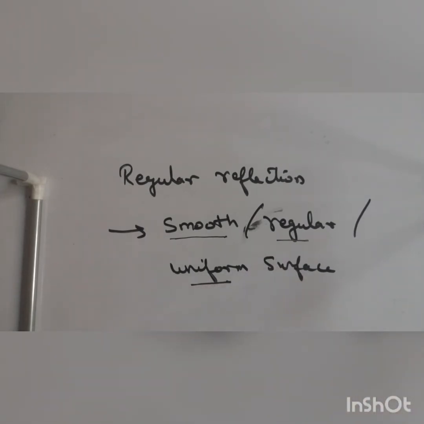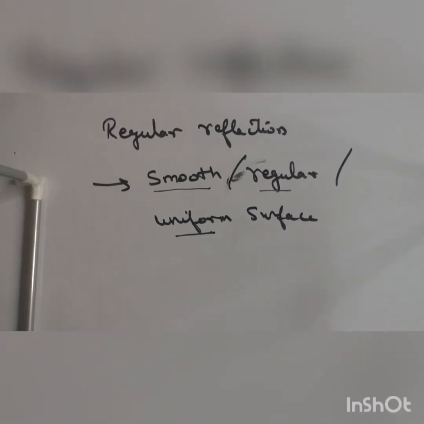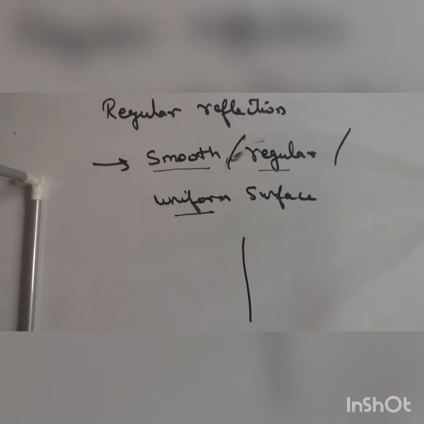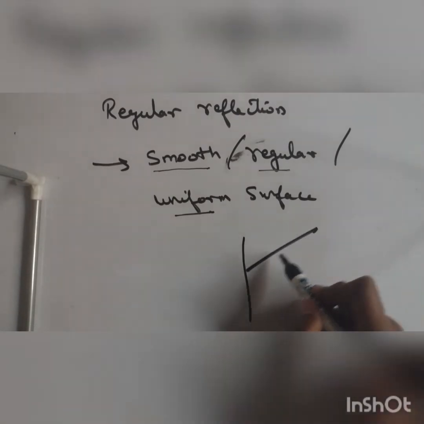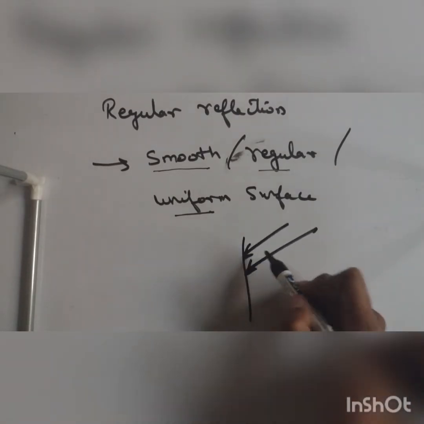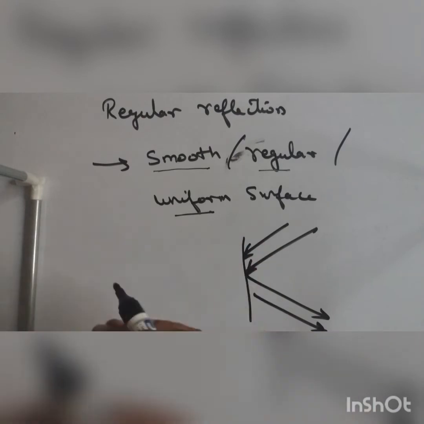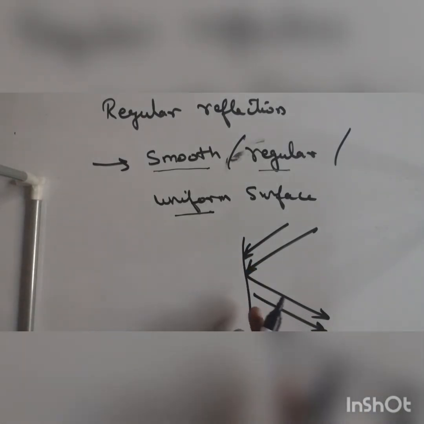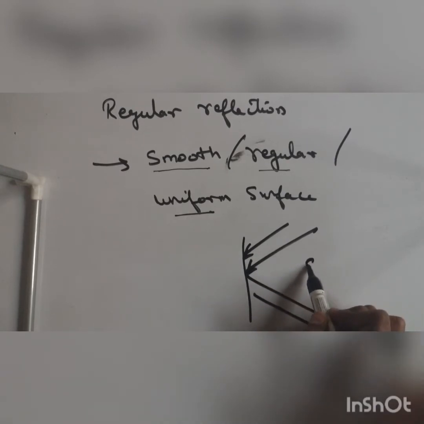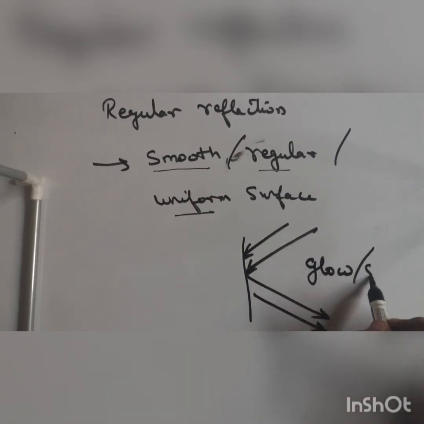For example, this is your face, the surface of your face. If light rays are hitting you, what will the light rays do? The light rays will reflect in a regular manner. What is regular, what is irregular, I will tell you, but for the time being, understand. The light rays will reflect in a regular manner, which will result in a glow, or in simple words, shine.